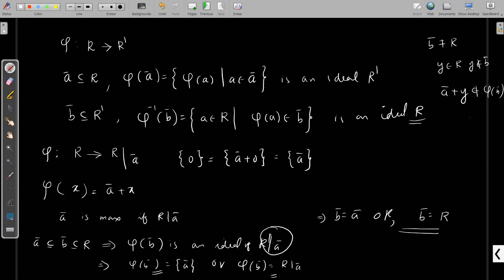So phi of B cannot be equal to R by A, because A plus y is an element of R by A. Whenever B is not equal to R, you can get an element A plus y that does not belong to phi of B. Then phi of B can never be R by A. So this shows that B is equal to R. That means whenever R by A is a field, this A is a maximal ideal, because there is no ideal properly containing A and properly contained in R.